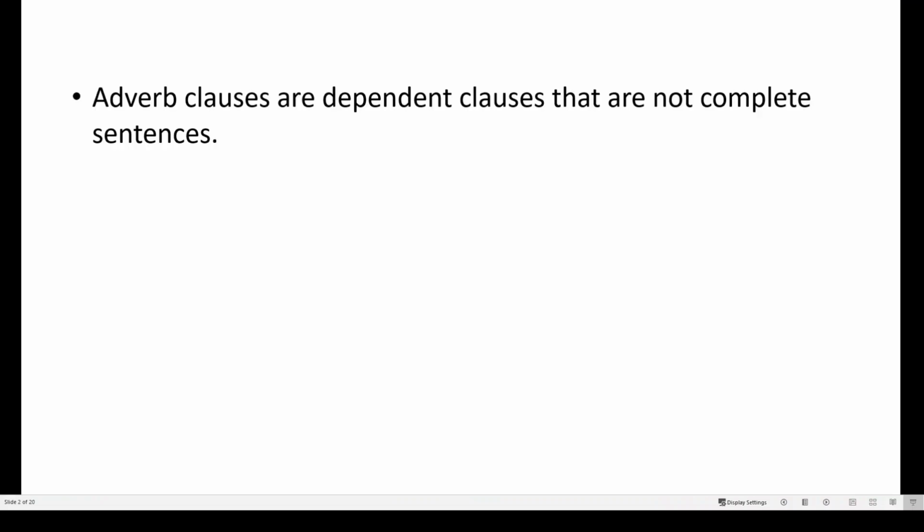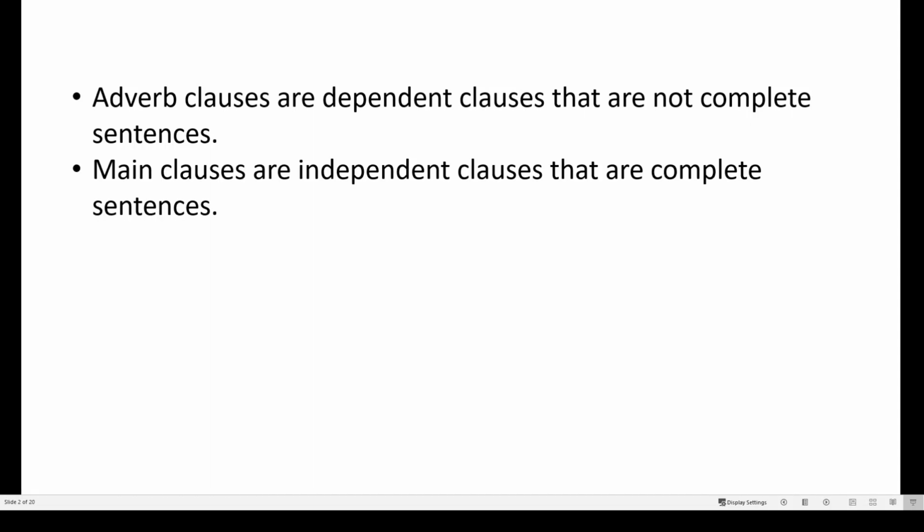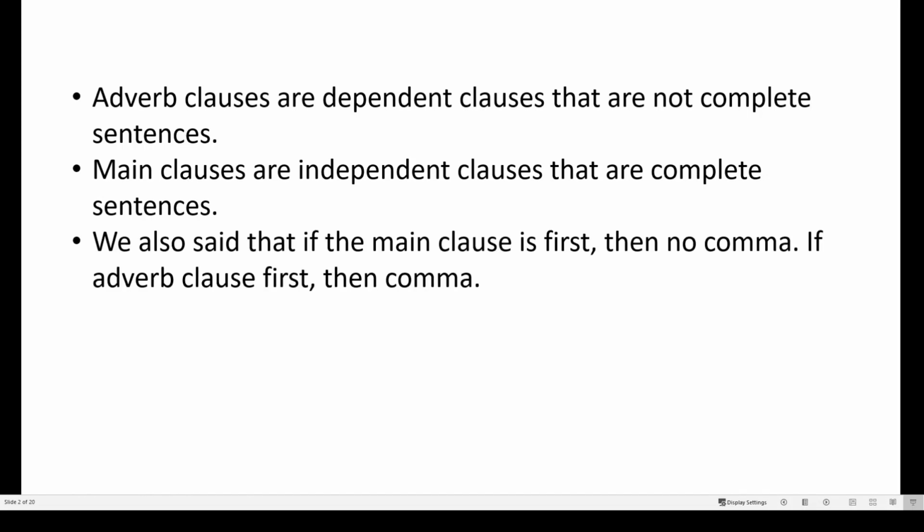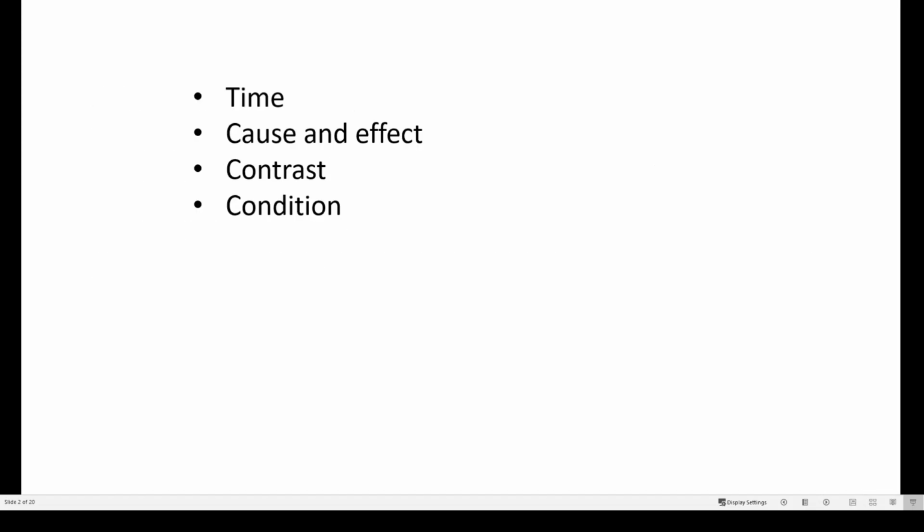Some rules that we established were that adverb clauses are dependent clauses that are not complete sentences. Main clauses are independent clauses that are complete sentences. And we also said that if the main clause is first, then you don't have a comma. If your adverb clause is first, you do have a comma. And we also said that we use adverb clauses in English for the following four purposes: to talk about time, cause and effect, transition, and also condition.